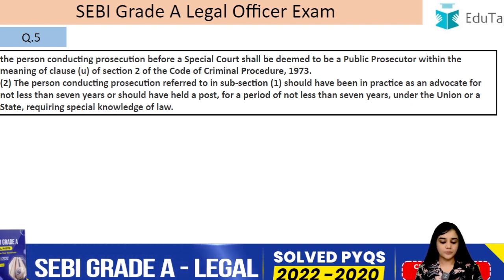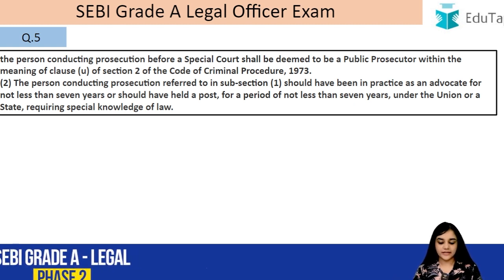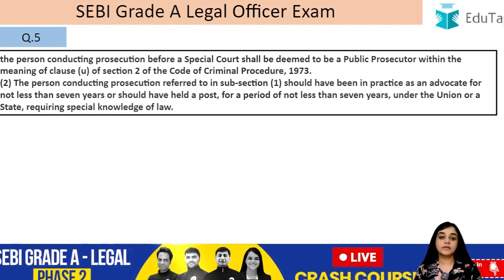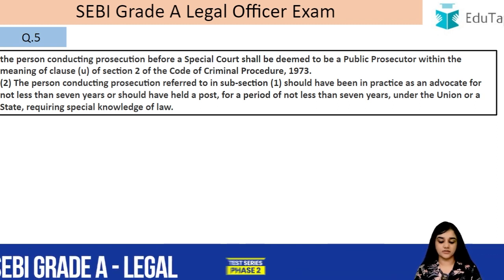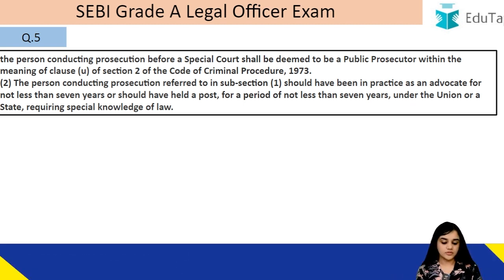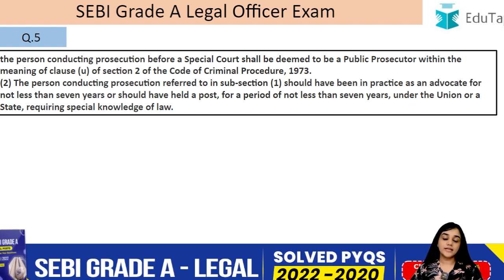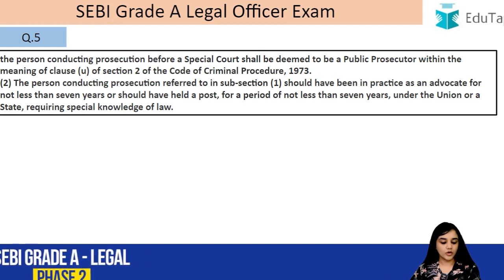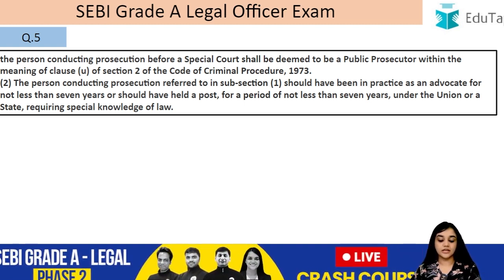The person conducting the prosecution referred to in subsection 1 should have been in practice as an advocate for not less than 7 years. So, the minimum experience of an advocate is to be how many years? It has to be minimum 7 years, right? It cannot be less than 7 years. He must have 7 years experience as an advocate, or should have held a post for a period of not less than 7 years. The other alternative could be that he has held a post in the union or the state government for 7 years that required the knowledge of law, right? So, they say for a period of not less than 7 years under the union or the state requiring special knowledge of law.